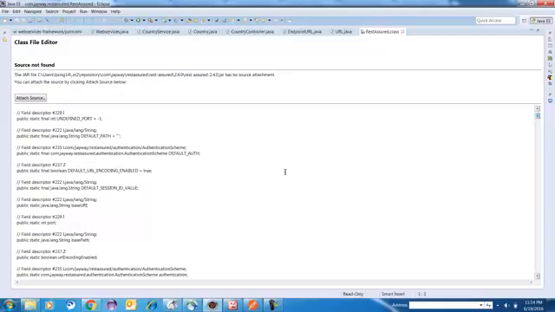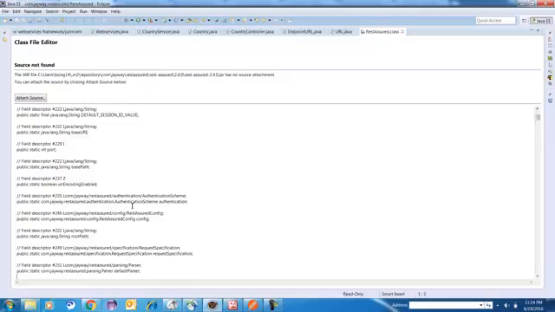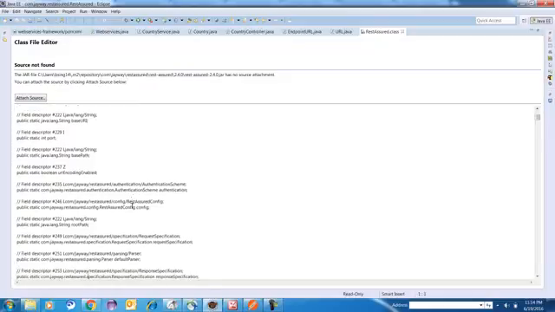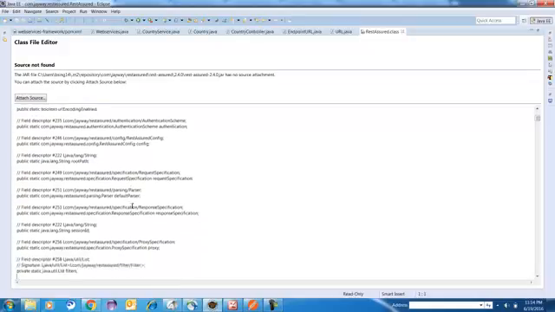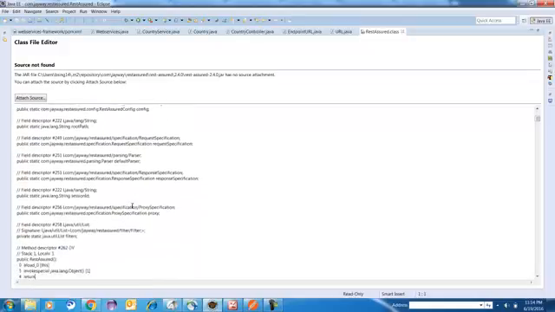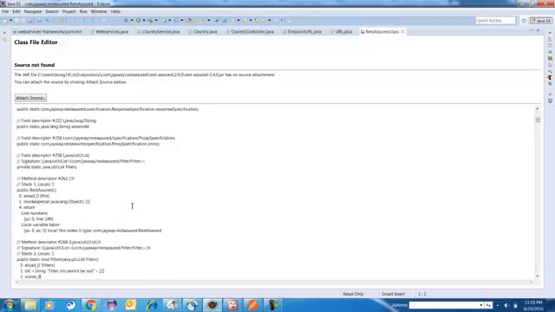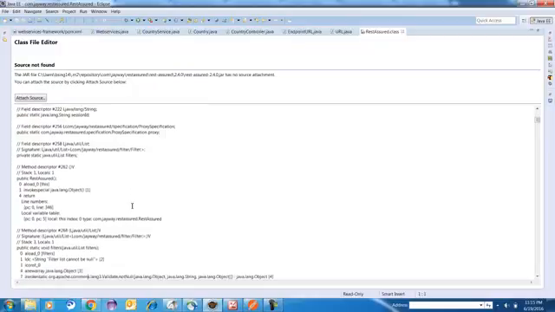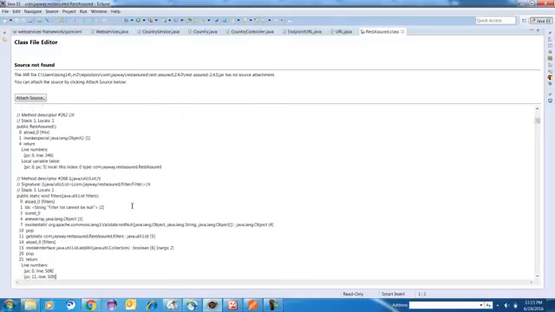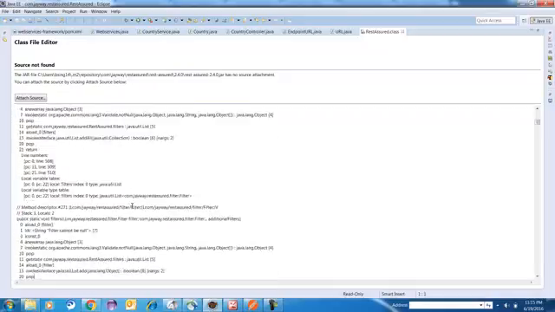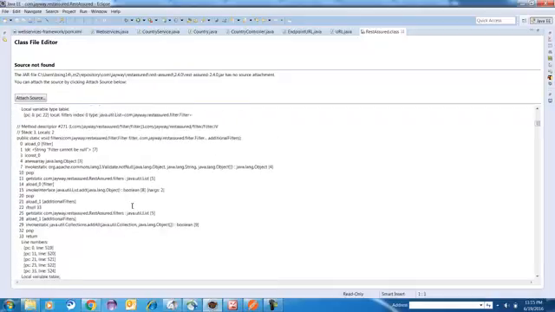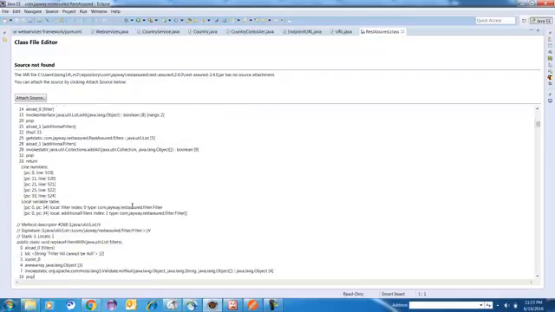I think it will be here somewhere. No, this given is nothing but a method. I think it's not here. I'm not able to see it here, right?